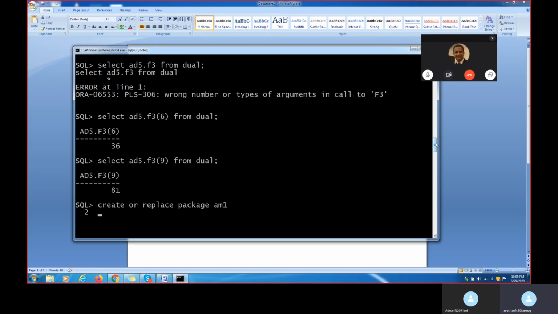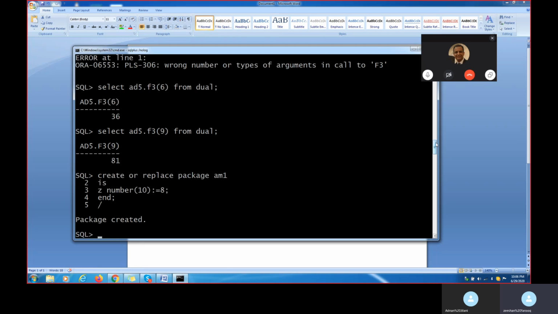For example, I am putting here Z, NUMBER, and I am putting one global value, Z colon equal to 8. I am putting one global value here, and then END, and then slash.